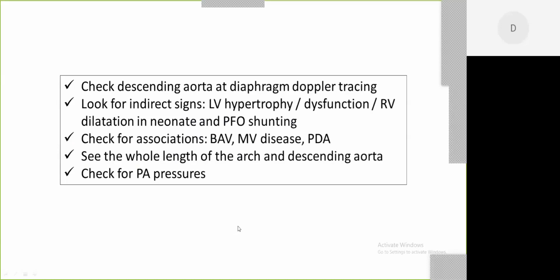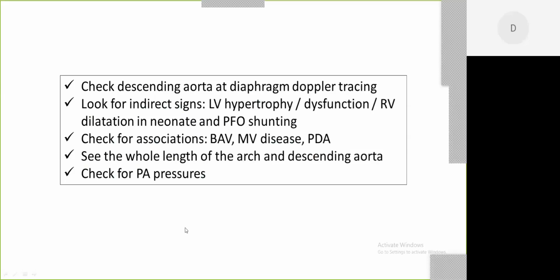If your LV looks hypertrophic, if you have dysfunction, if you have right heart dilatation which is unexplained, if you have severe PH in the newborn period which is not becoming better, or if you have a PFO which is torrentially shunting left to right, these are the few situations where you should strongly suspect coarctation. Check for associations like a parachute mitral valve, a supramitral membrane, a bicuspid aortic valve. Always see the whole length of arch and descending aorta and check for PA pressure.